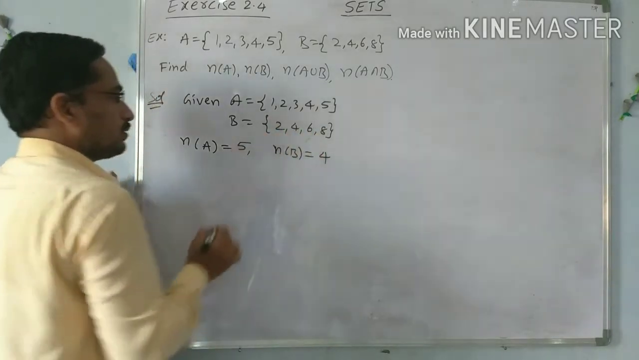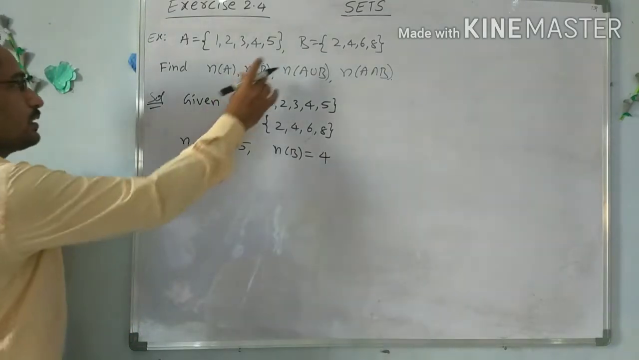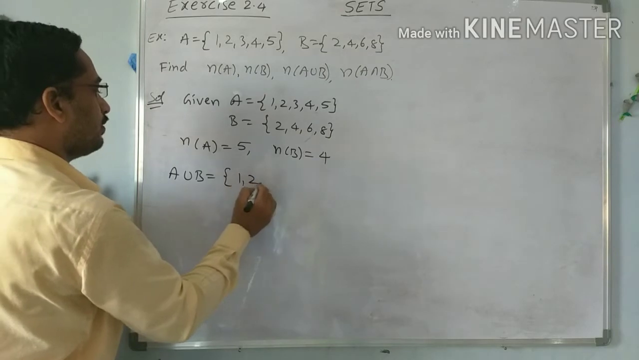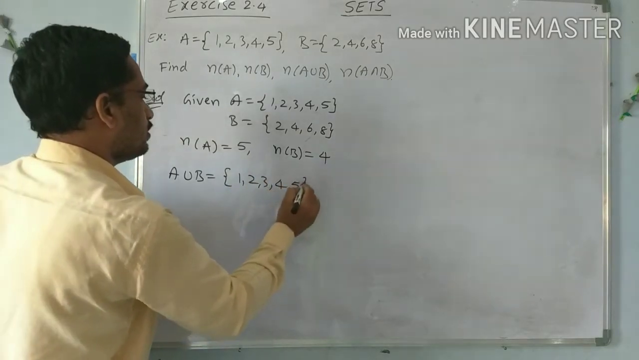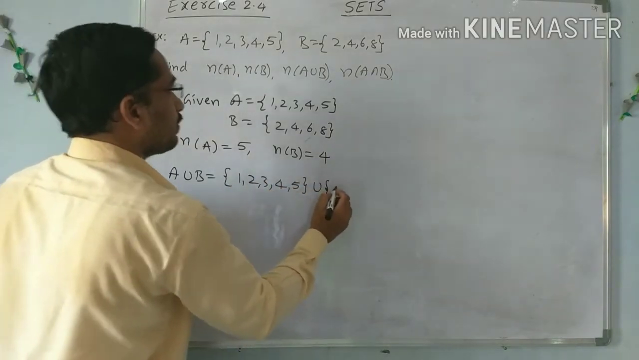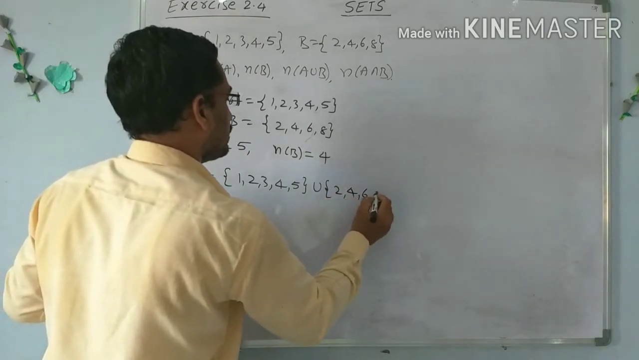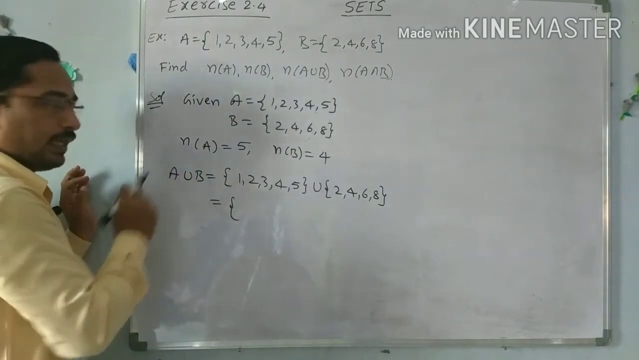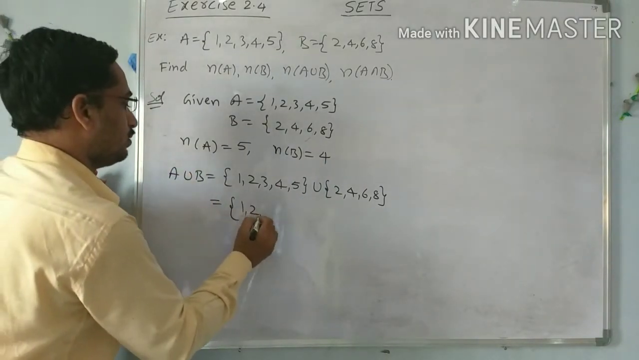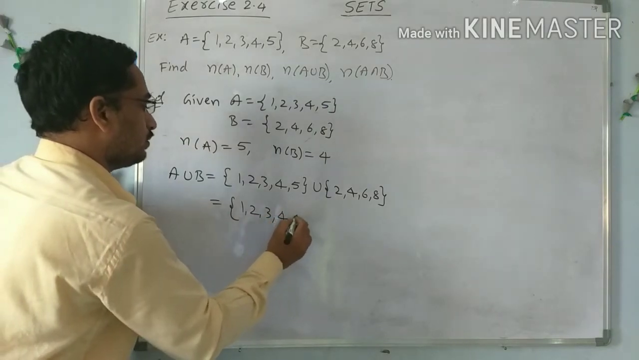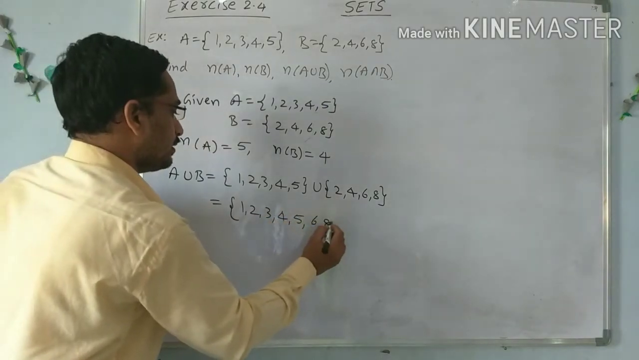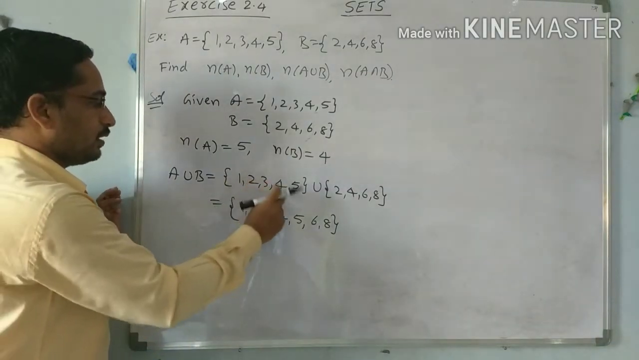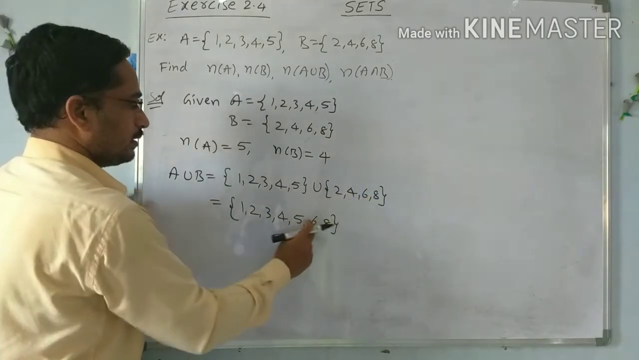It contains 4 elements, so n of B equals 4. Now next, to find A union B. A union B means write the elements of A: 1, 2, 3, 4, 5, and the elements of B: 2, 4, 6, 8. Union means you have to write all the elements of sets A and B. So write in order: 1, 2, 3, 4, 5, 6, 8. These are the elements of A union B.